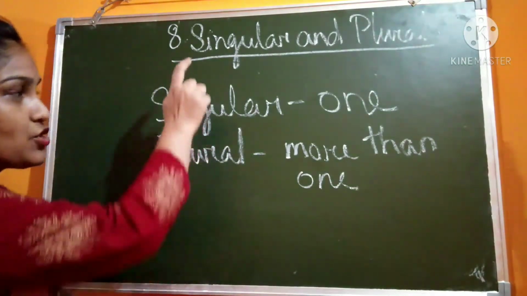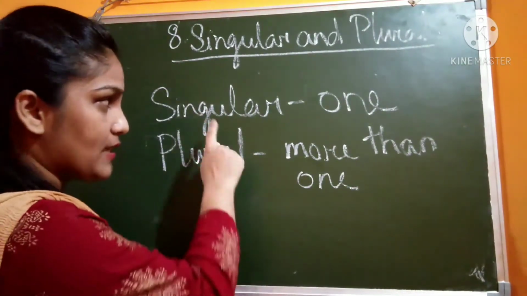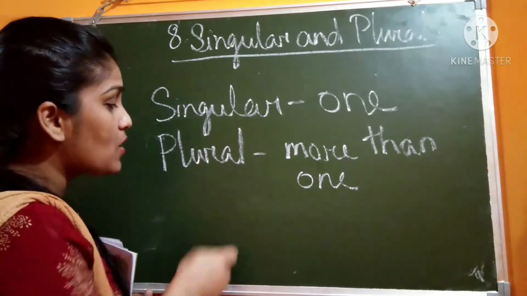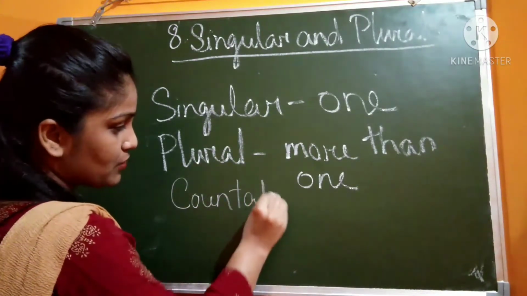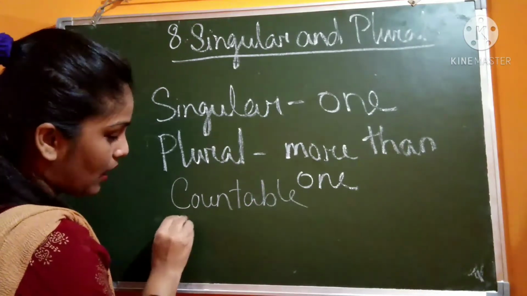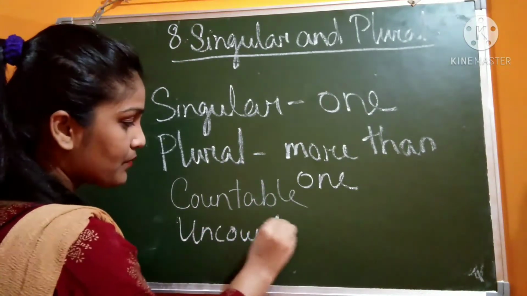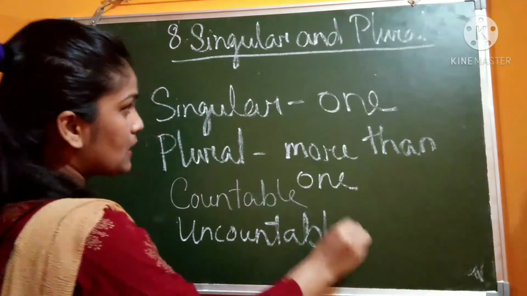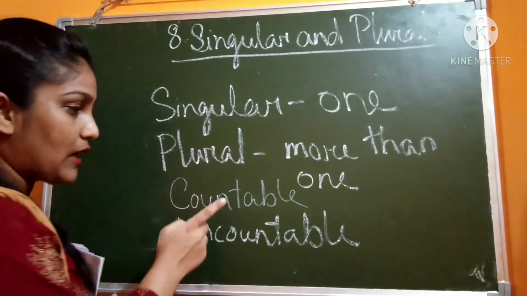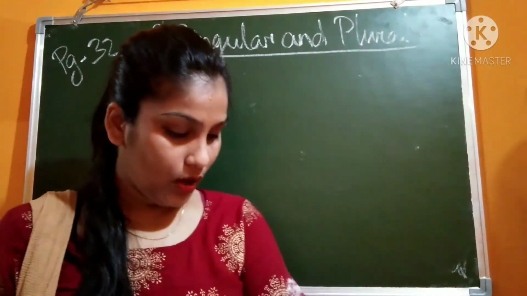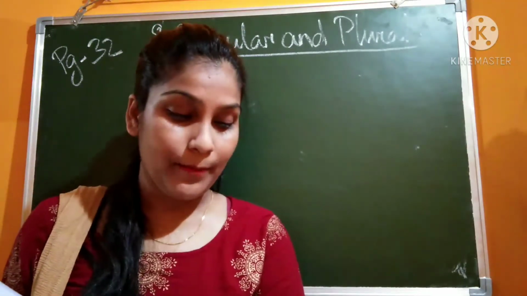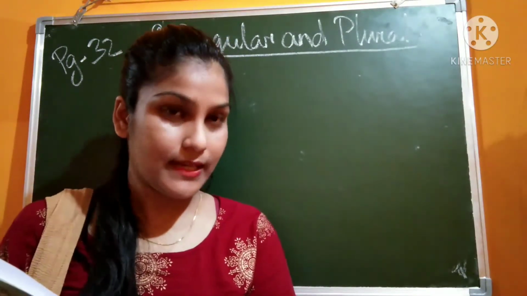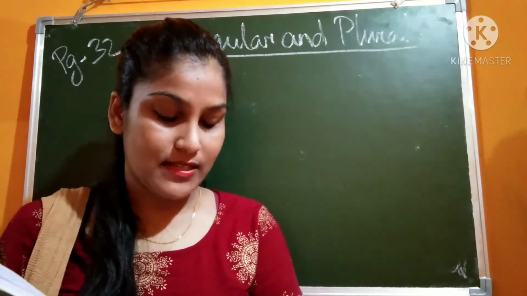In this chapter we will be learning about singular nouns, plural nouns, and also countable and uncountable nouns. First we will learn about singular and plural, then countable and uncountable. Take out page number 32. There is a funny poem about singular and plural words in English. Okay, let's start the poem.